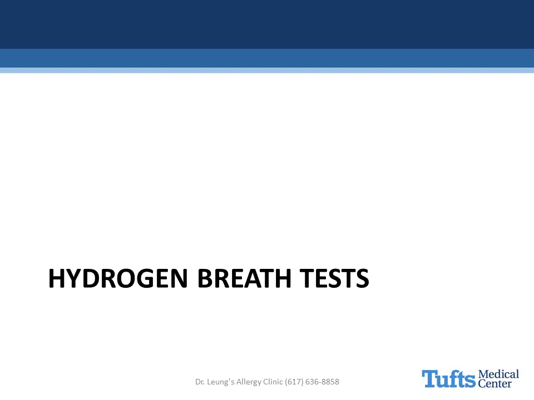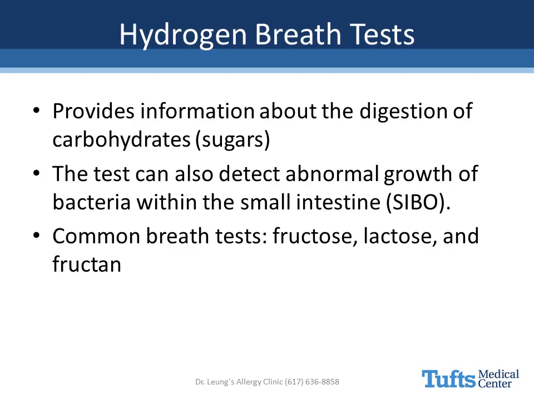There is good news. There is an additional test that can help identify intolerances to 3 major FODMAPs: lactose, fructose, and fructans. What is the hydrogen breath test? The hydrogen breath test provides the healthcare team information about the digestion of carbohydrates or sugar.